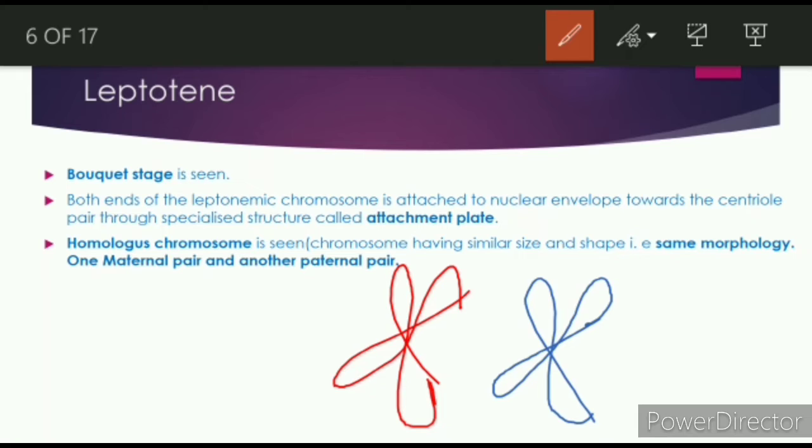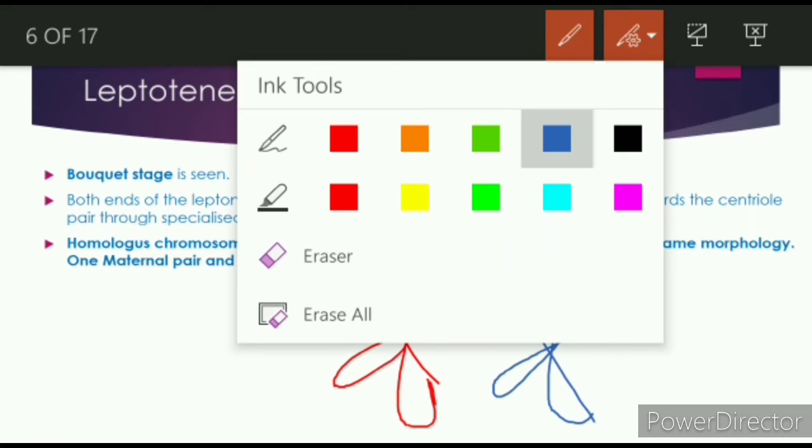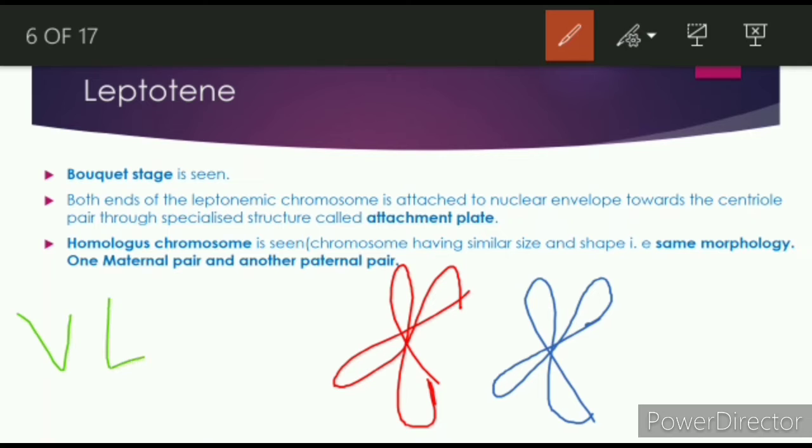So these two are the chromosome. You can see that they have similar size. And what are the shapes of chromosome? V, L, Z and I. These are the four shapes of chromosome. So these two have the same shape, both V shape, and similar size as you can see in the diagram. So having the same morphology, this type of chromosomes are called homologous. This is the homologous chromosome to this chromosome. So these are the homologous chromosome.